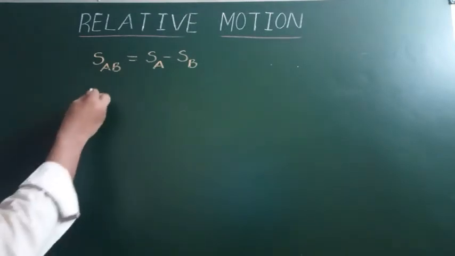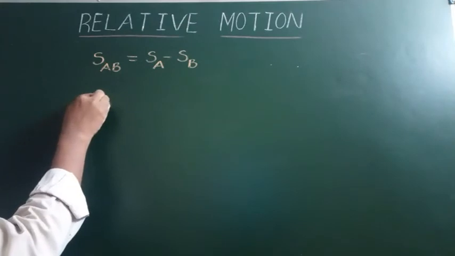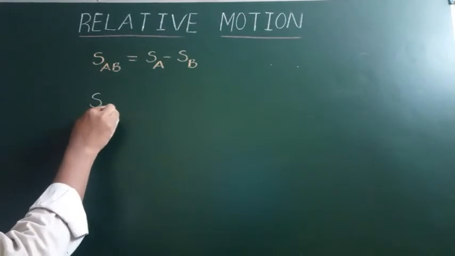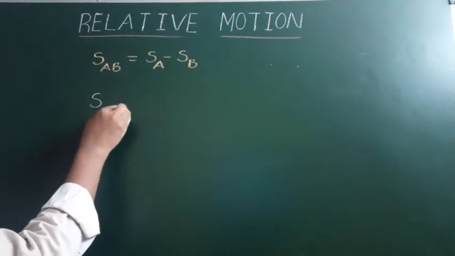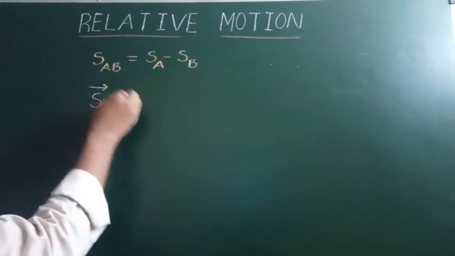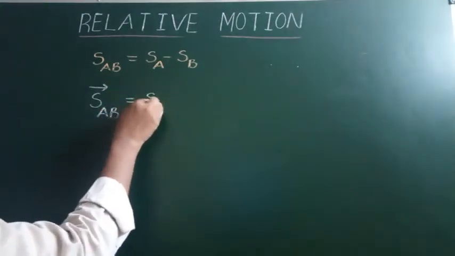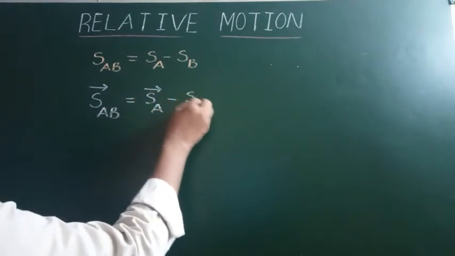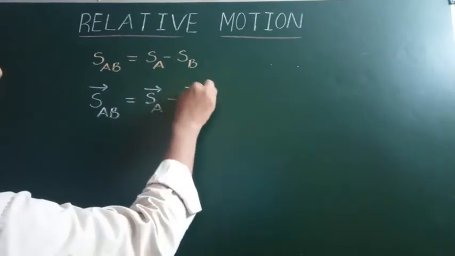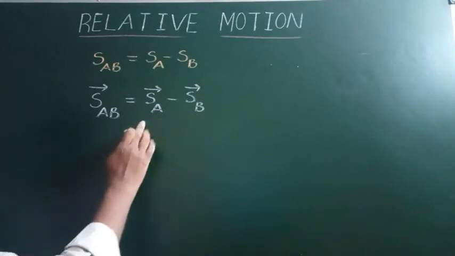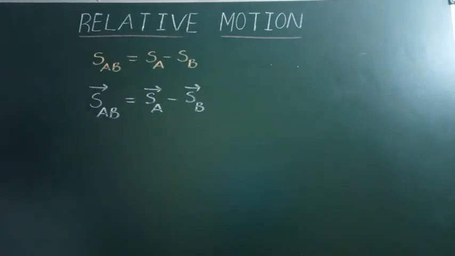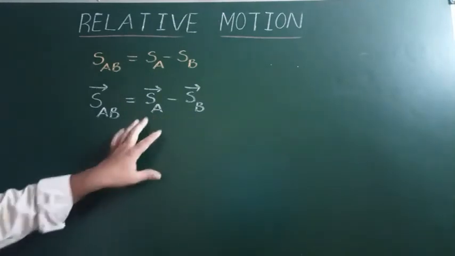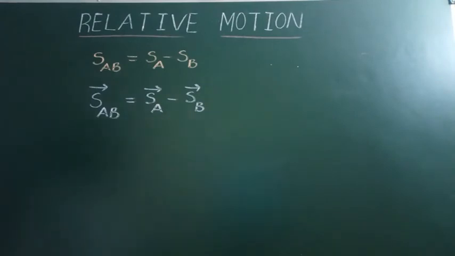Whatever it may be, in this condition we can write the displacement of A with respect to B is equal to the displacement of A from the reference point minus the displacement of B from the reference point. Here both are considered from the same reference point, that's why I'm writing A and B only.